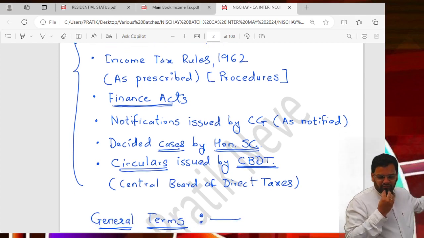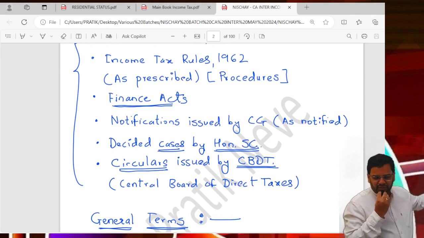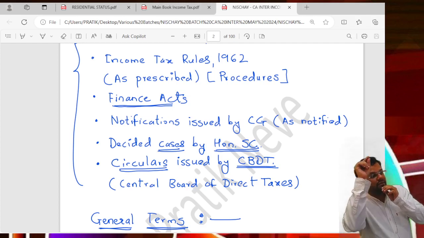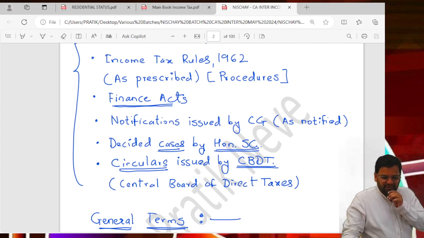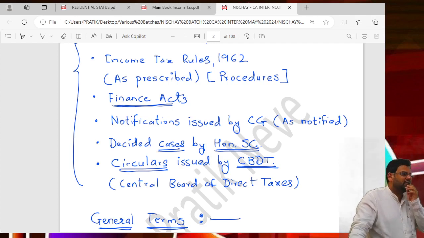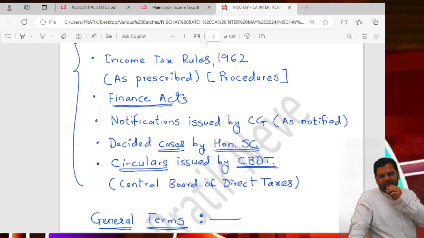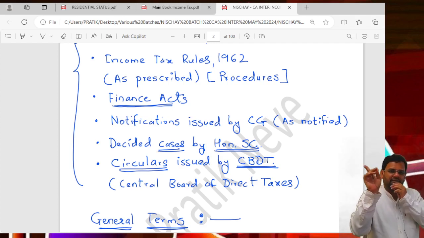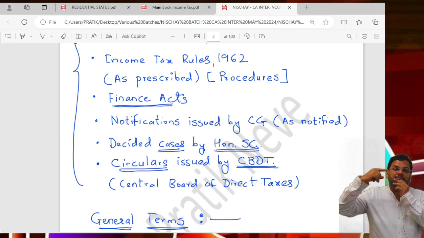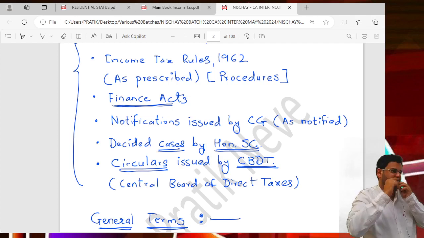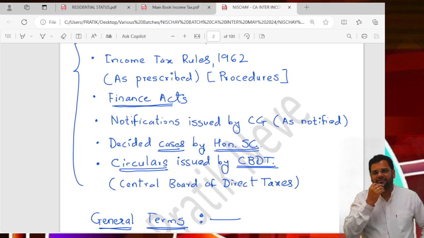Then what is the body of further notifications issued by the central government? When you see the word notified in the Income Tax Act, decided cases by the Honorable Supreme Court, and circulars will give clarifications issued by CBDT, Central Board of Direct Taxes. You have seen in GST there were notifications issued by CBIC, Central Board of Indirect Taxes and Customs. Here there is CBDT.